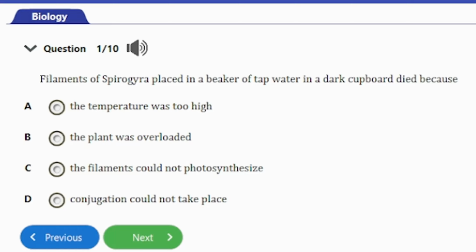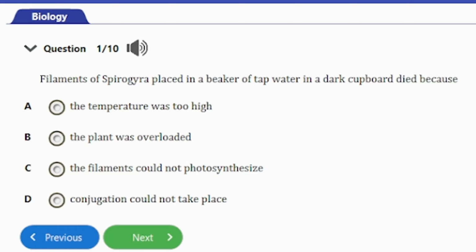It says, filaments of Spirogyra placed in a beaker of tap water in a dark cupboard died because A. The temperature was too hot. B. The plant was overloaded. C. The filaments could not photosynthesize.